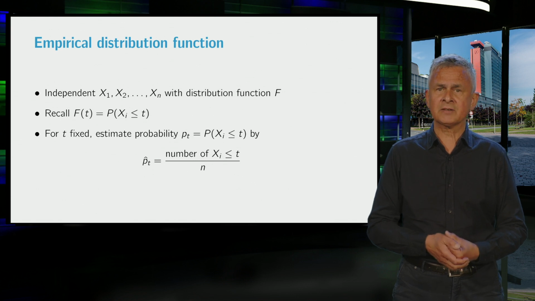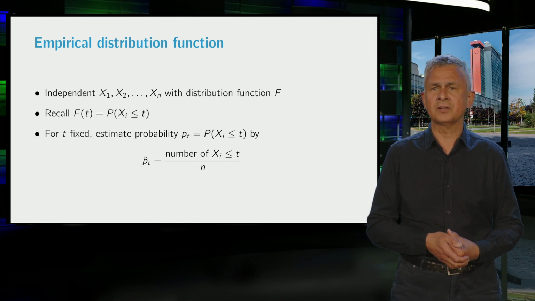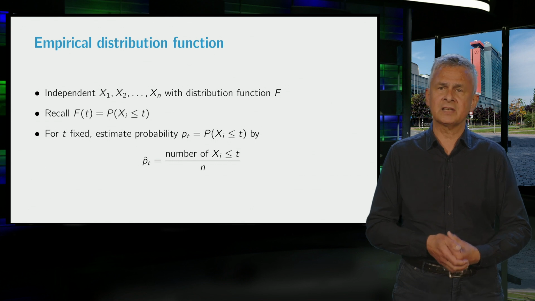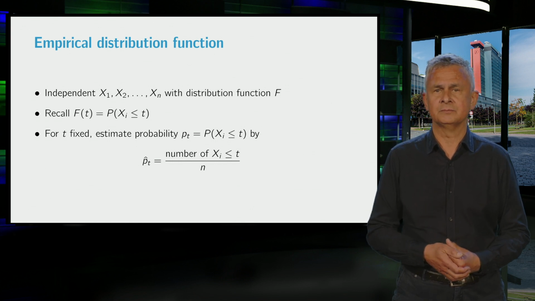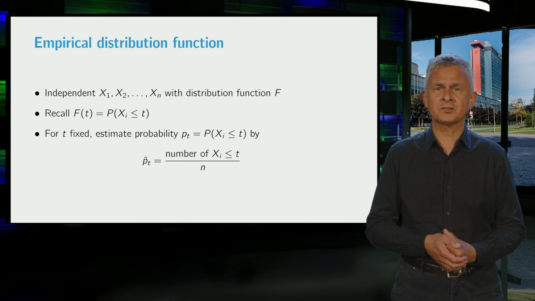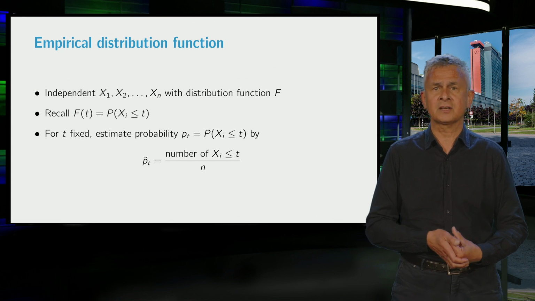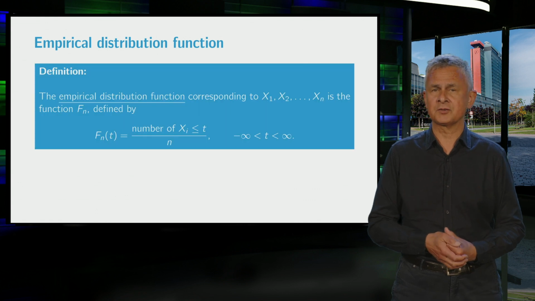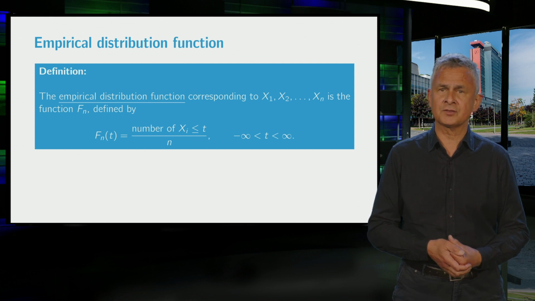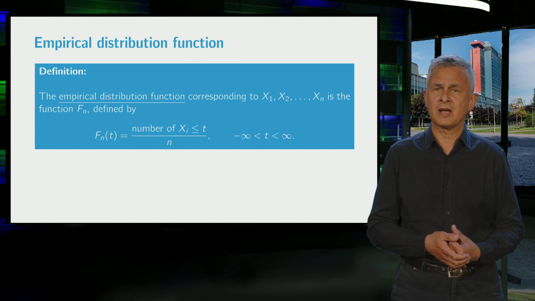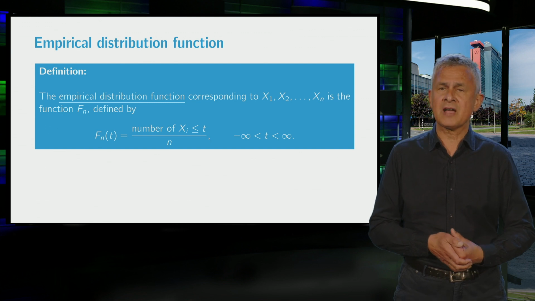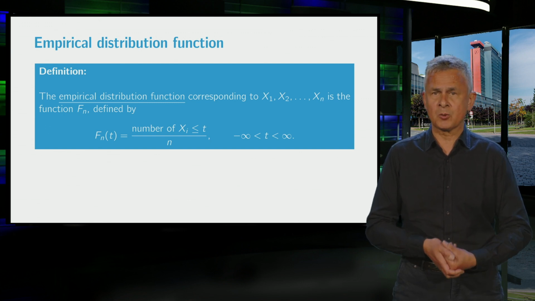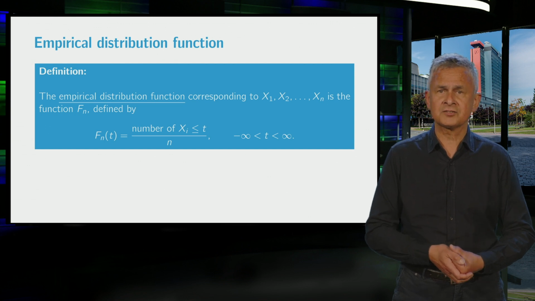To find a non-parametric estimator for capital F, recall that F of t is the probability that xi is less than or equal to t. And a simple way to find an estimator is to estimate this probability by the proportion of observations that are less than or equal to t. And this brings us to the following definition. The empirical distribution function of observations x1 up to xn is a function Fn, and the value of Fn at t is defined as the proportion of observations that are less than or equal to t.